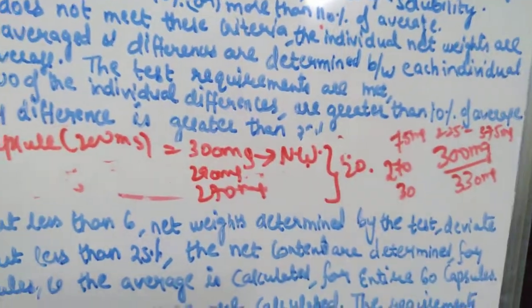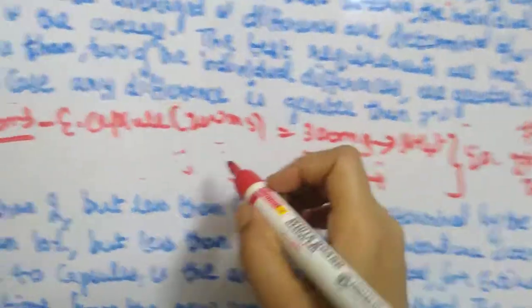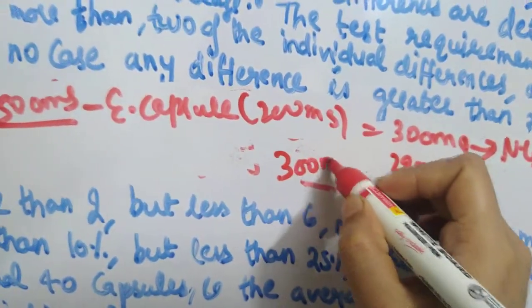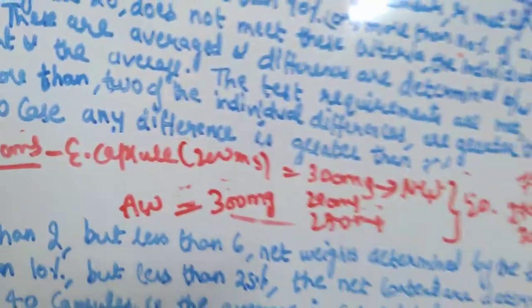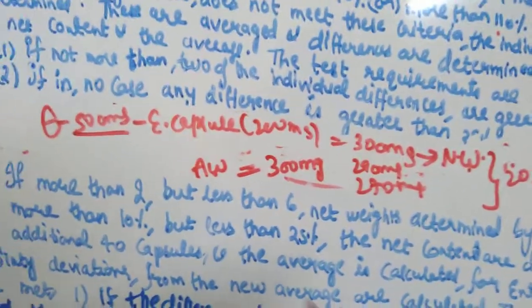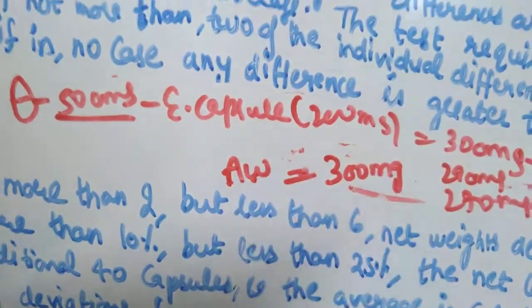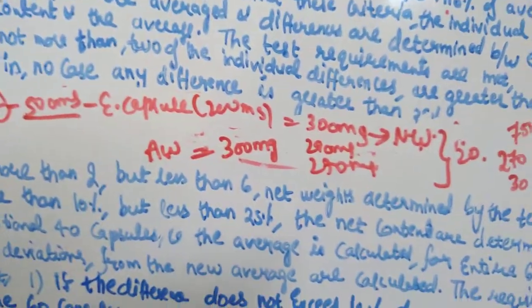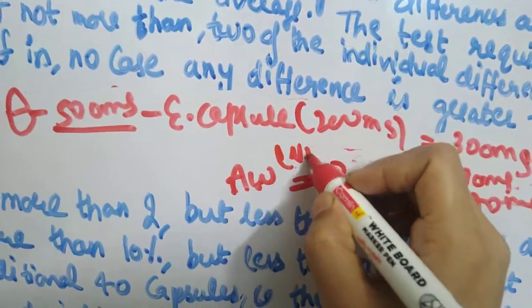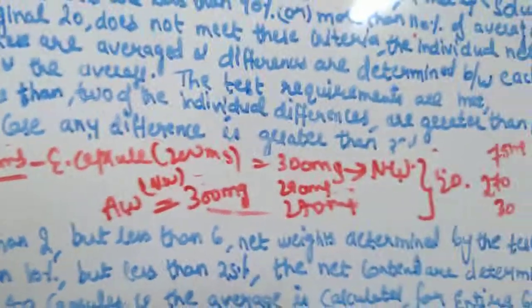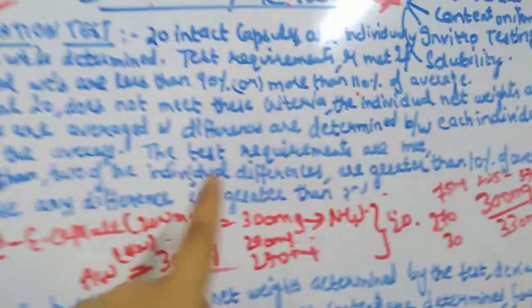You will take the average of the 20 capsules. Let us suppose the average of the net weight of the 20 capsules is 300 mg. Then what are your requirements?